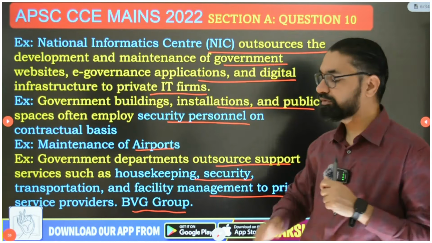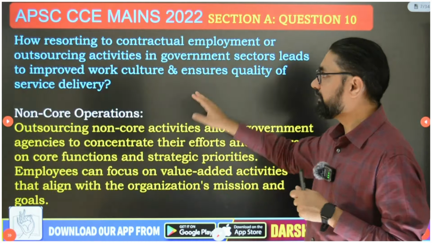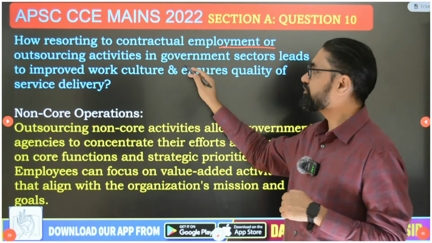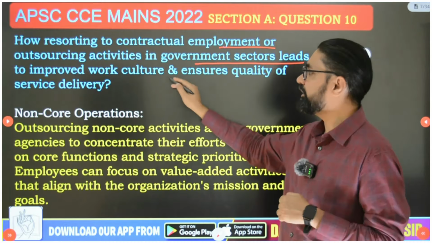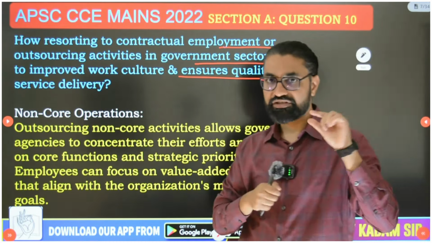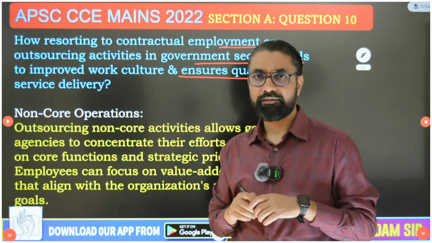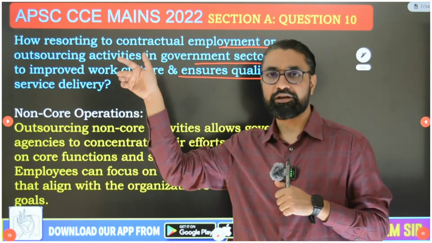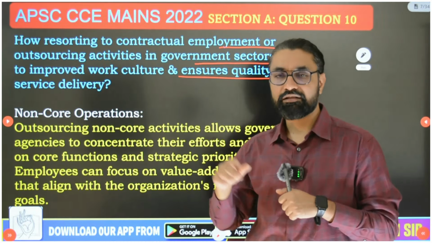And now we will go into the core question. How does resorting to contractual employment or outsourcing activity in the government sector lead to improved work culture and ensure quality of service delivery? So after the introduction, make a small subheading: how outsourcing and contractual employment improves work culture and service delivery. And then write the pointers here, guys.